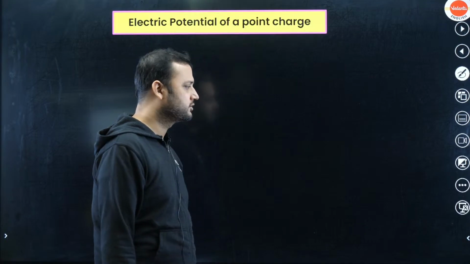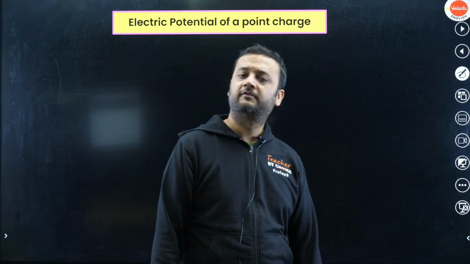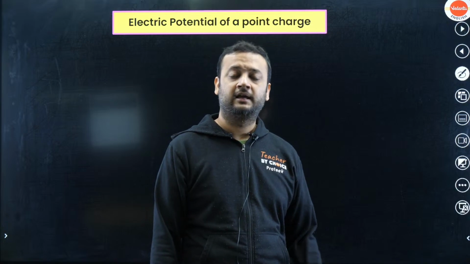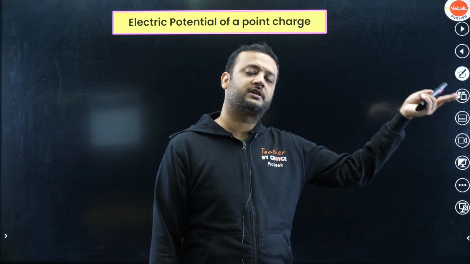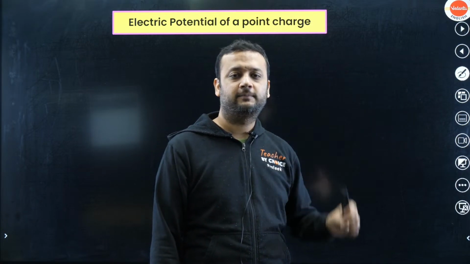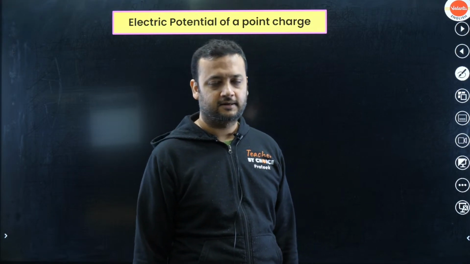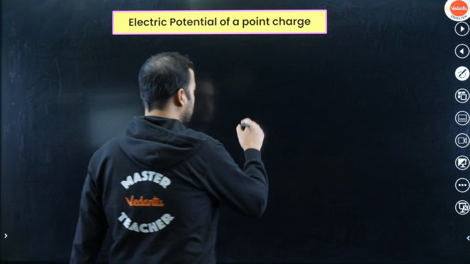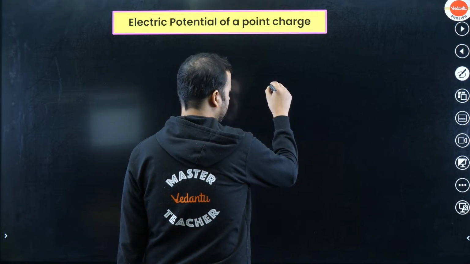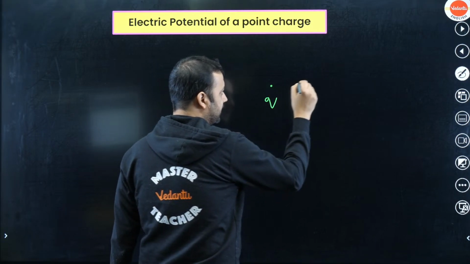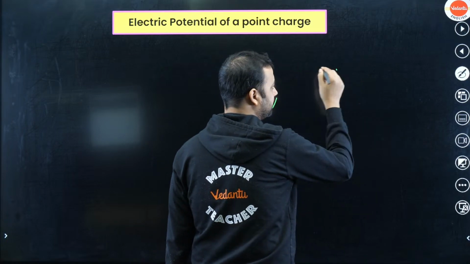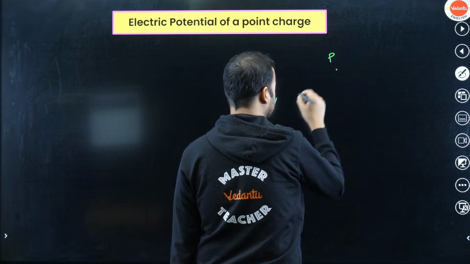So again, we are going to use the same definition, that work done by external agent in bringing a unit positive charge from infinity to the given point will be equal to the potential at that point. Imagine that we have kept a charge q here, and we want to calculate the potential at a distance x.